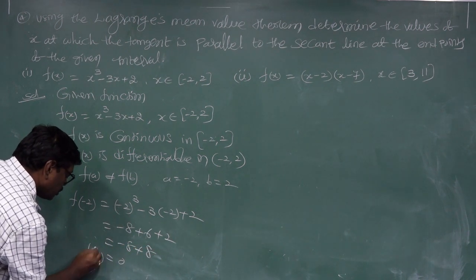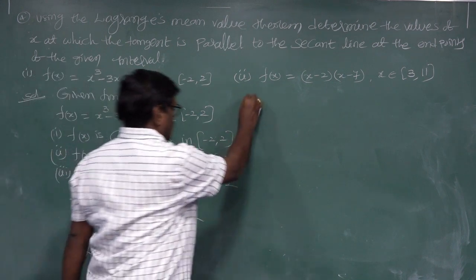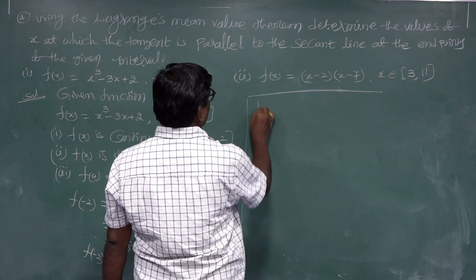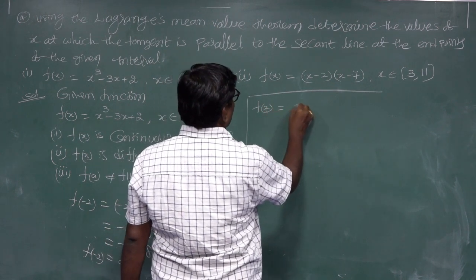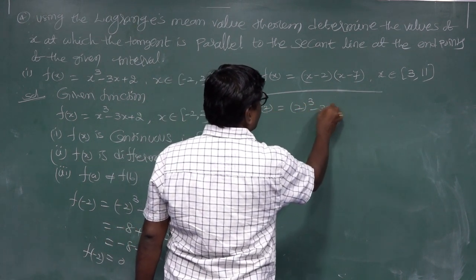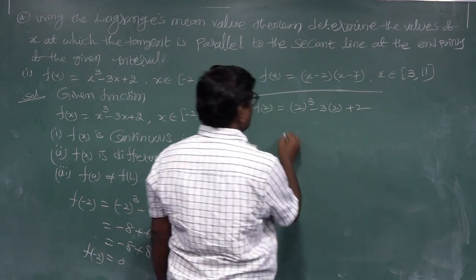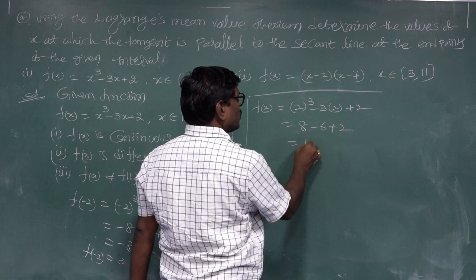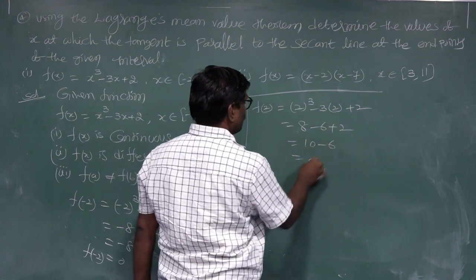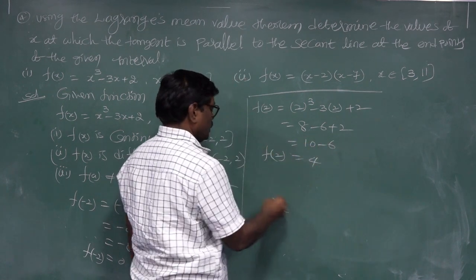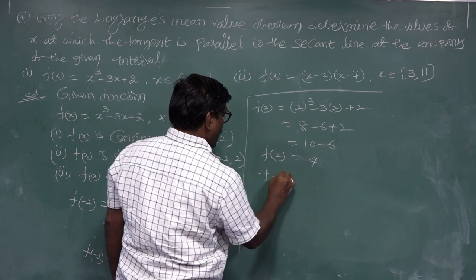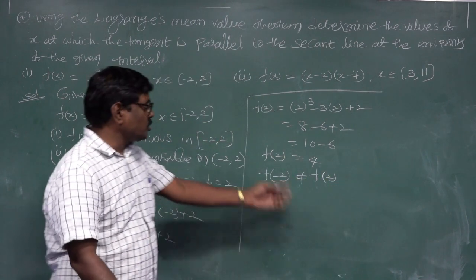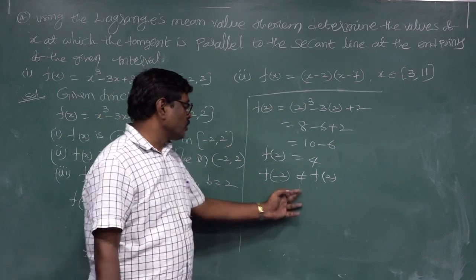Next, f of 2 equal to 2 whole cube minus 3 into 2 plus 2, equal to 8 minus 6 plus 2, equal to 10 minus 6 equal to 4. f of minus 2 is not equal to f of 2.